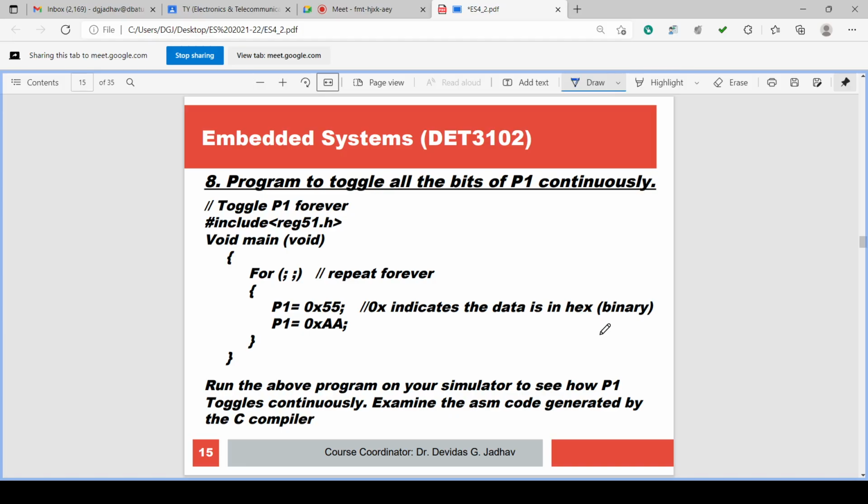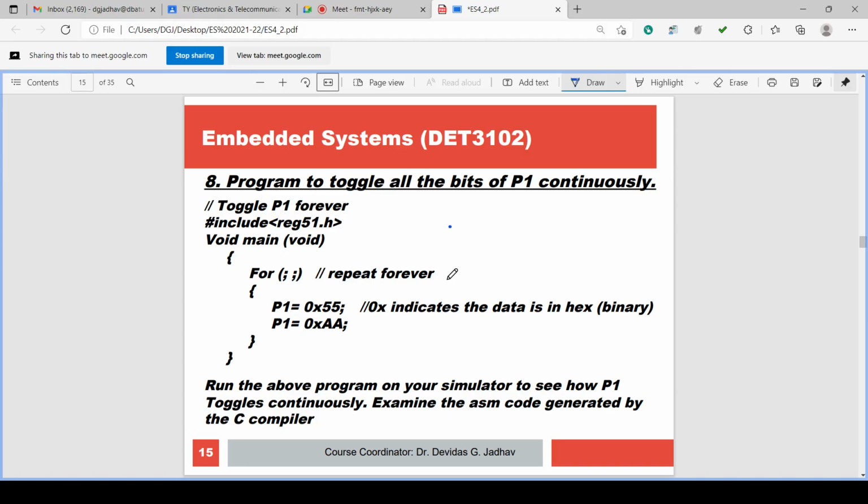Then we have the toggling program. Toggling means whatever the bit is, its value is changed. So if a bit is 0, change it to 1. If a bit is 1, change it to 0, and so on. So 55 and AA are a complementing pair.